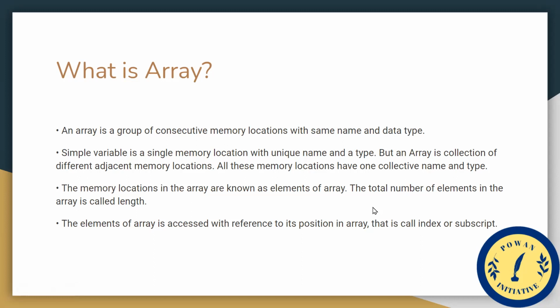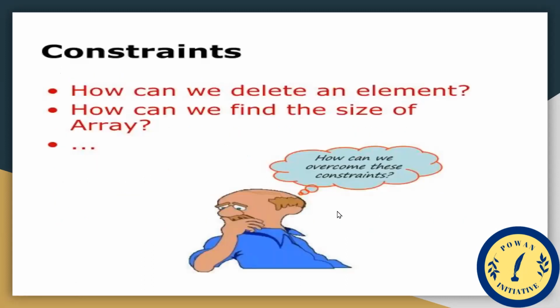To determine the length of the array, we count the total number of elements present in it. The elements of the array are accessed with reference to their position in the array, which is called the index or subscript. If we want to access an element of an array, we can get it by its reference, like pointing to something.